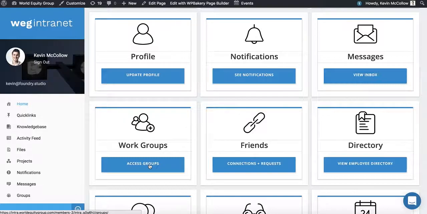So effectively all these individual objects, be that a file, a project, a task, individuals, the hierarchy under which they belong are work groups. Work groups are how we control who has access to what activity feeds, what files, what shared documents, etc. So let's go under the hood a bit and explore these groups.